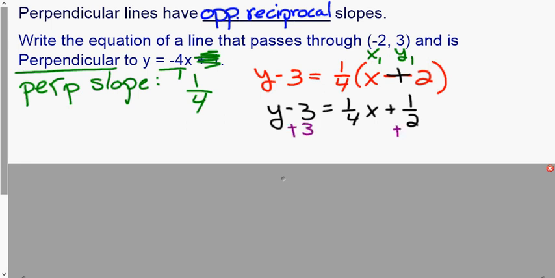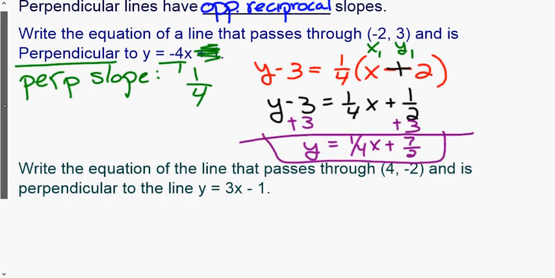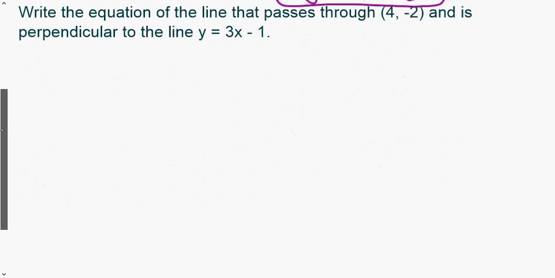We're going to add 3, and we get y equals 1/4 x plus 7/2. Go ahead and pause the video and try the next one on your own.